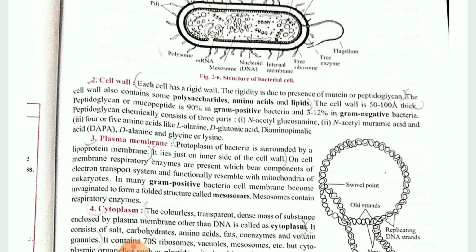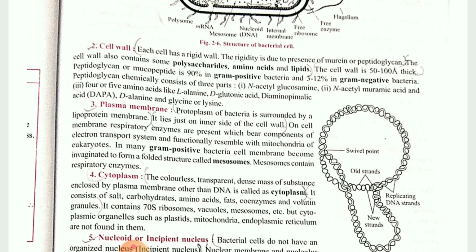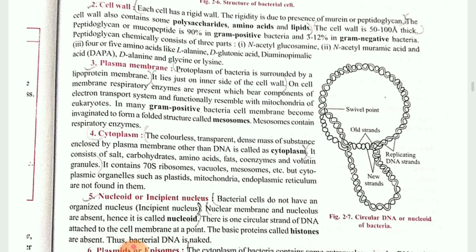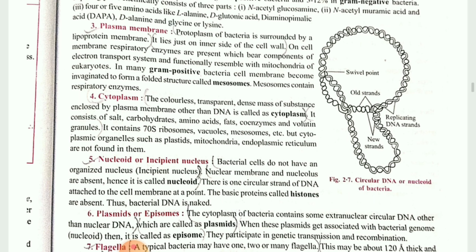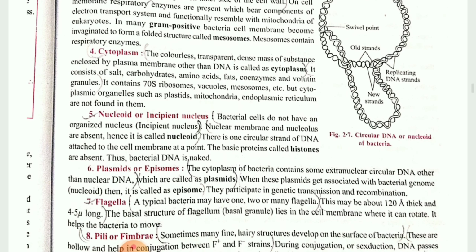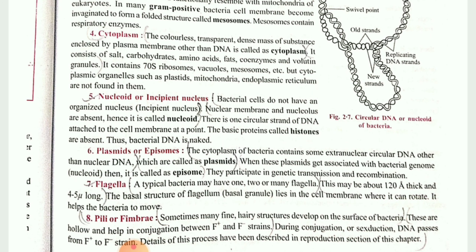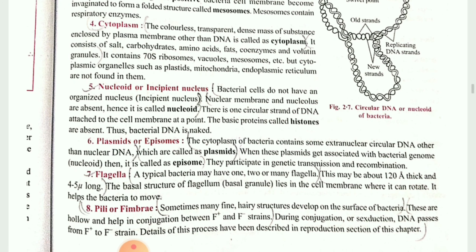Just now we studied that both gram positive and gram negative have a slight difference in their cell wall. In the plasma membrane of gram positive bacteria, it is invaginated inside in the form of mesosomes, but in gram negative no such folding will be there. Cytoplasm has 70S ribosomes, a colorless, transparent, dense mass of substance. Other cell organelles will be absent except vacuoles and mesosomes.